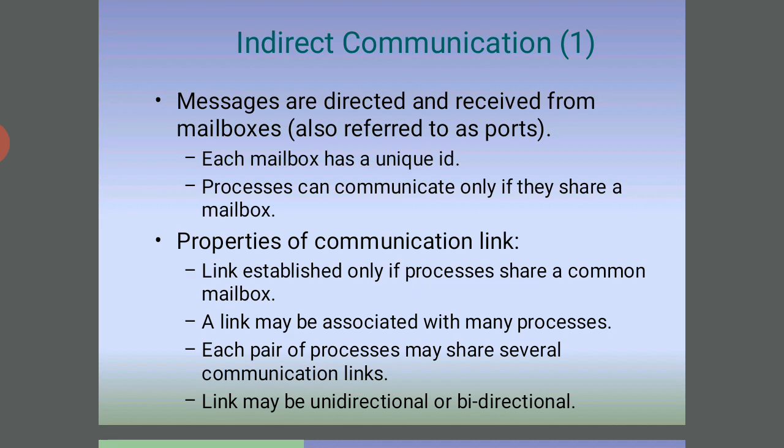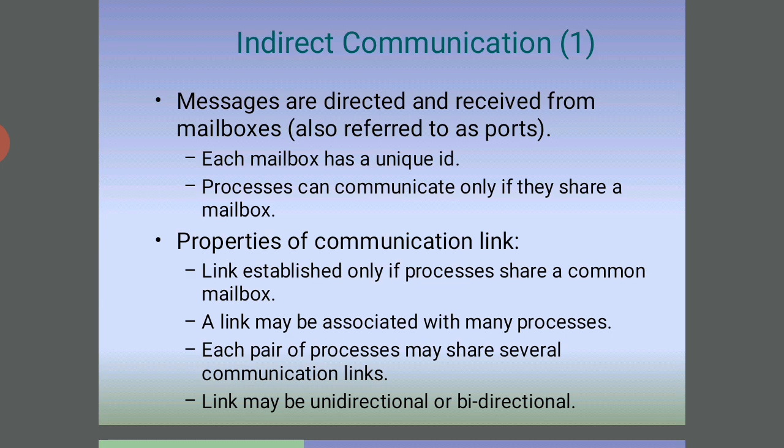Each mailbox has a unique ID, and processes can communicate only if they share a mailbox. The properties of the communication link: a link is established only if the processes share a common mailbox. So that is attached, an attachment with one message to send to different types of people.